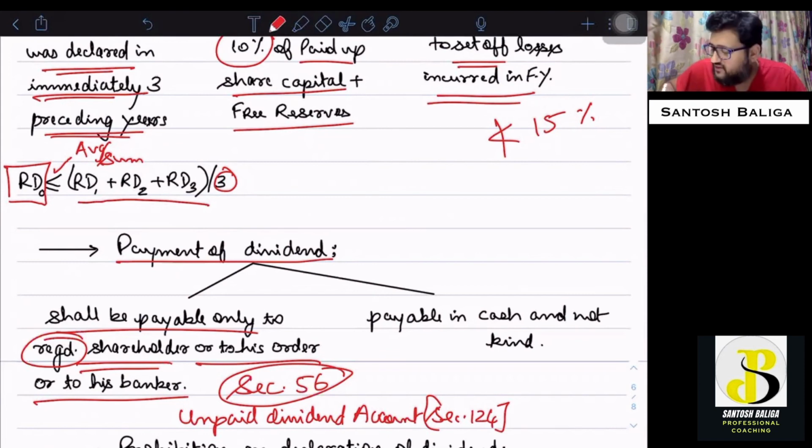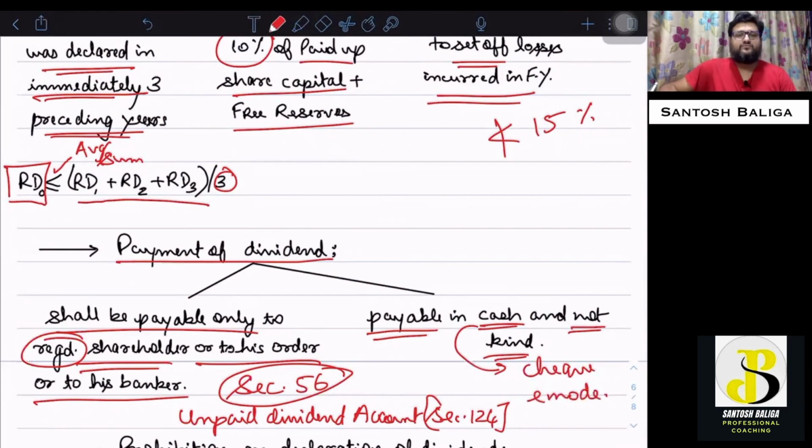Okay, the company shall pay dividend only in cash, not in kind. Cash would include cheque or any electronic mode of payment. Okay, so this point is also clear.